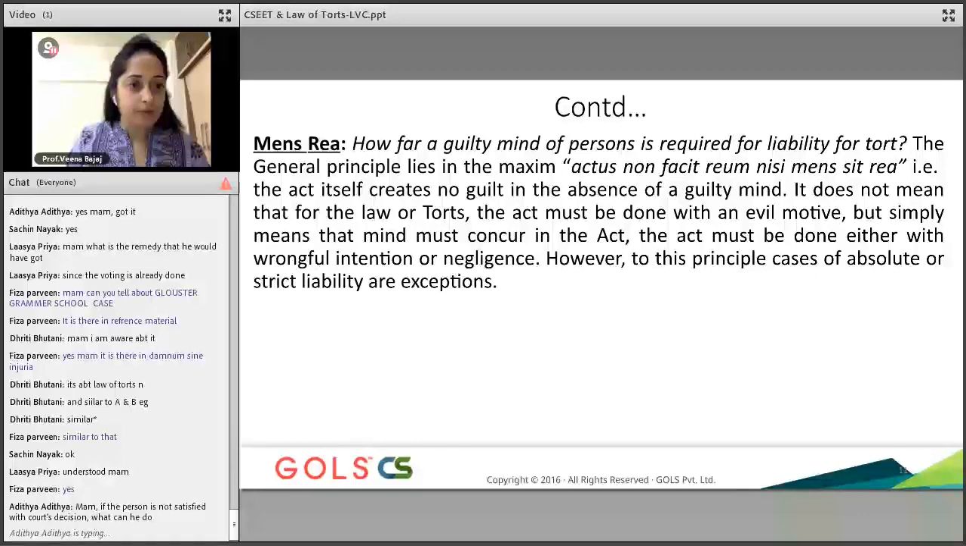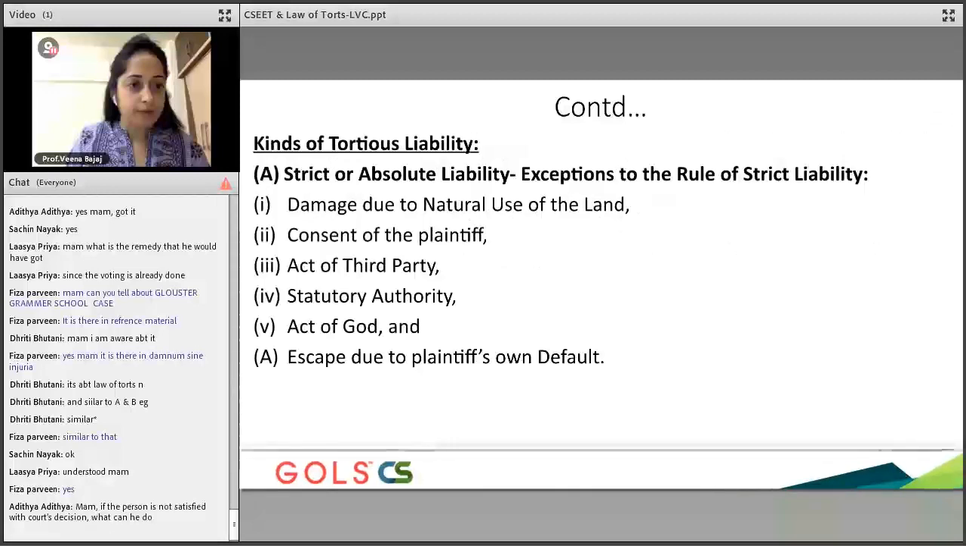So Aditya, if the person is not happy, there is always a provision of appeal in our country. You will appeal to the higher court, whichever court you are using. You can always go and appeal to the higher court.